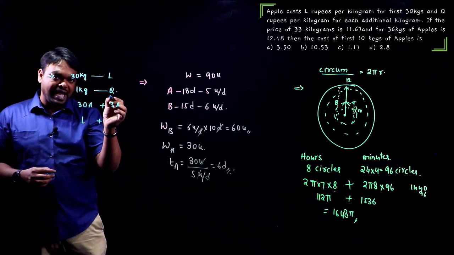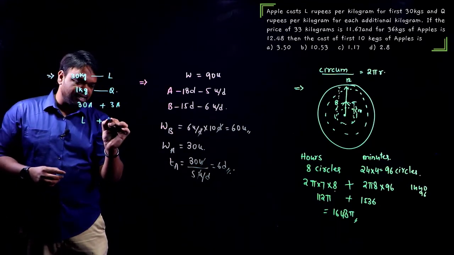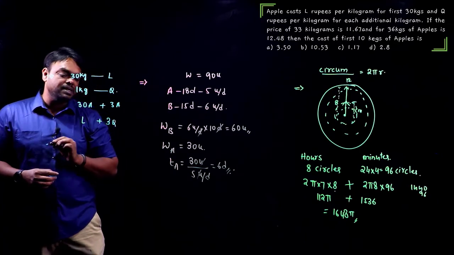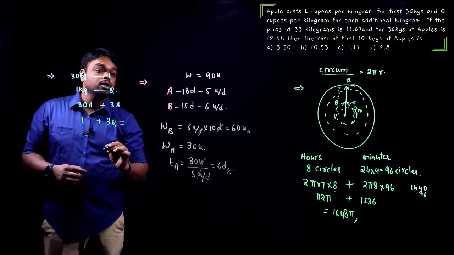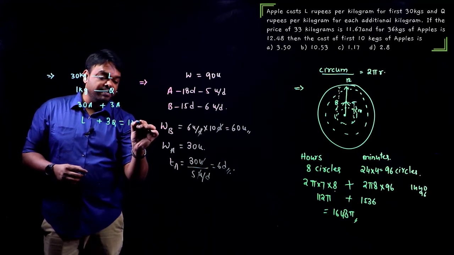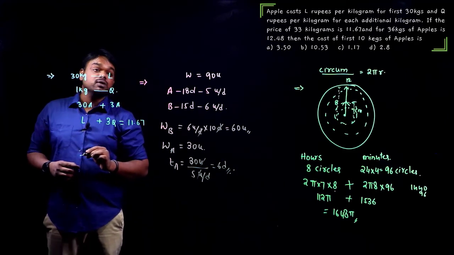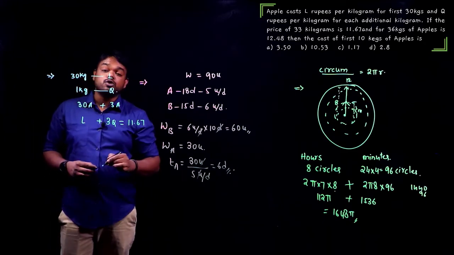So totally 3 apples are there. Each apple Q rupees means 3 apples will be 3Q. This totally is given as 11.67. And then for 36 kg, it is 12.48.